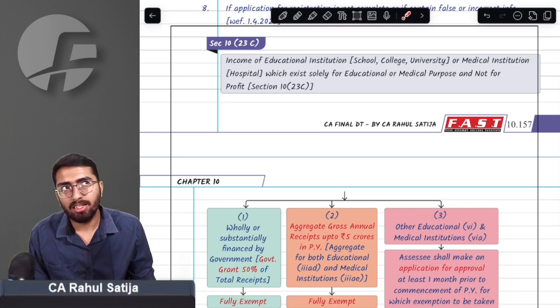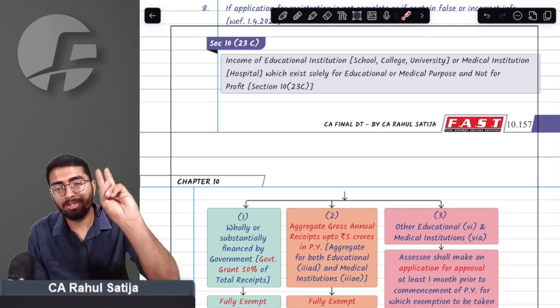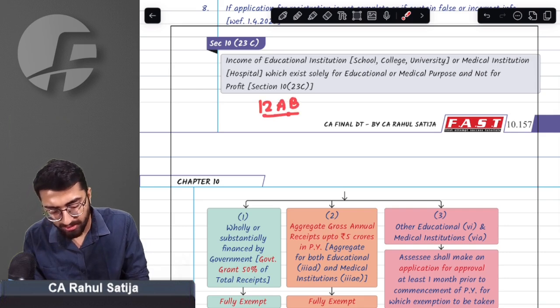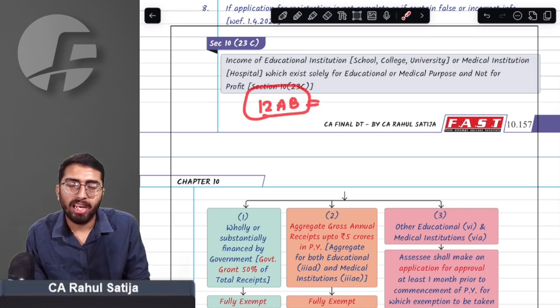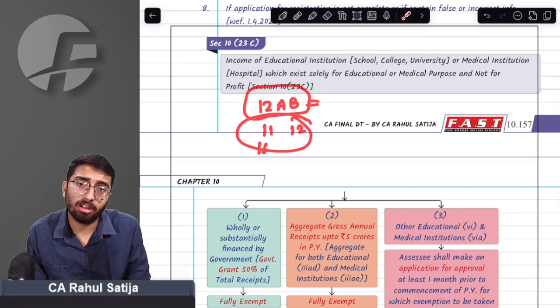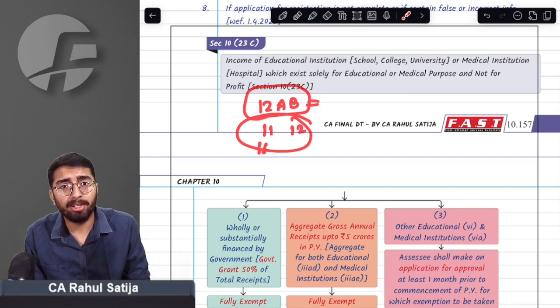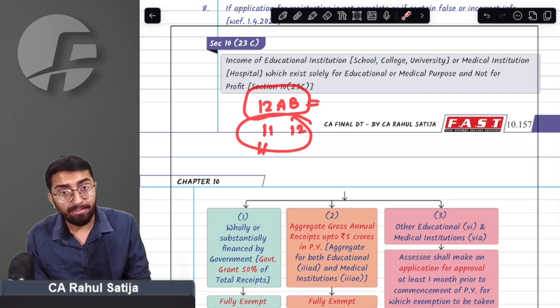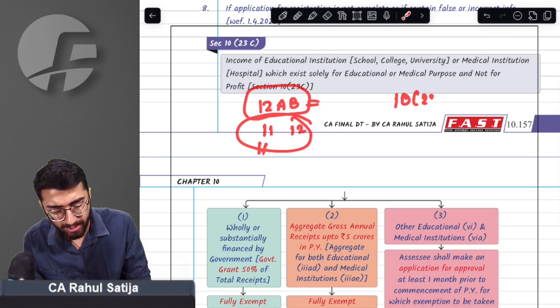Section 10(23C). So you remember, we used to have two regimes going side by side. The first regime was 12AB. If a trust gets registered under section 12AB, it can avail benefit under sections 11 and 12. It can avail benefits like any kind of corpus donation being exempt, any kind of capital expenditure being allowed as application, and any kind of application from corpus being allowed in the year in which it is deposited back to corpus. There are multiple benefits given under section 12AB. And we used to have similar benefits under section 10(23C).